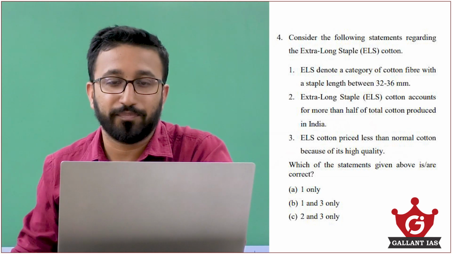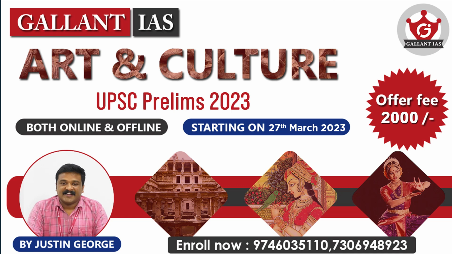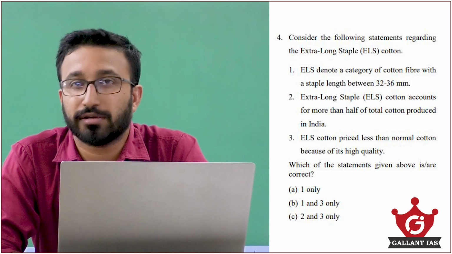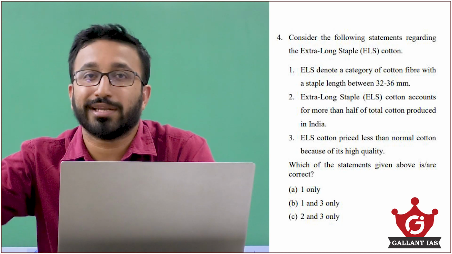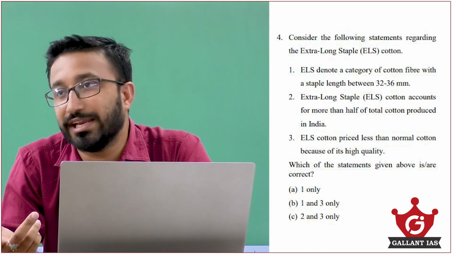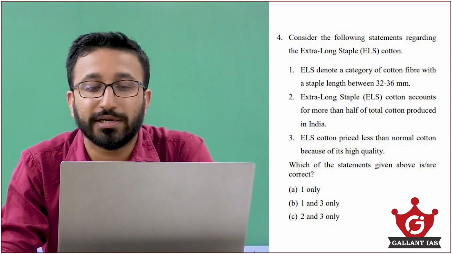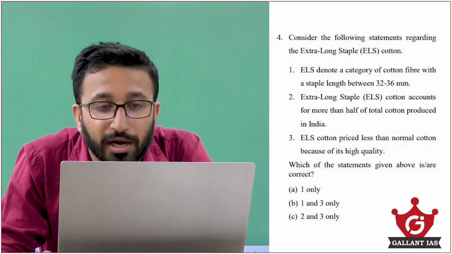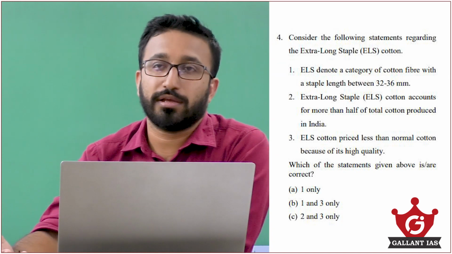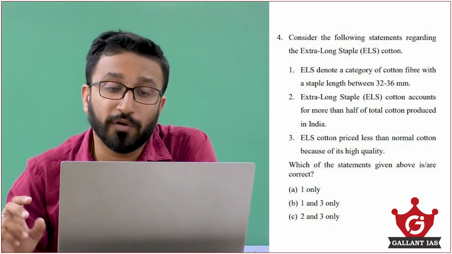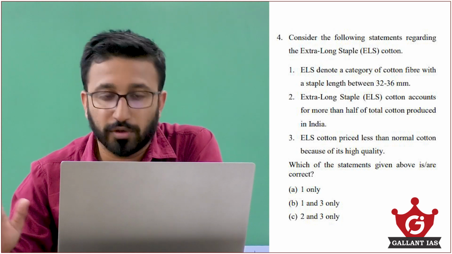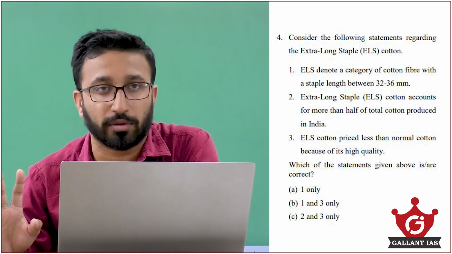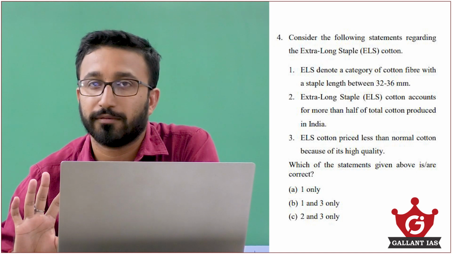Eliminate it. Then the next one, ELS cotton is priced less than normal cotton because of its high quality. That's a contradictory statement. High quality, low price. It's easily eliminated. So we have eliminated 2 and 3, and that leaves option 1 only. That is A. Or if you had eliminated statement 3 itself, you would have got the answer, because statement 3 is there in all options except option A.